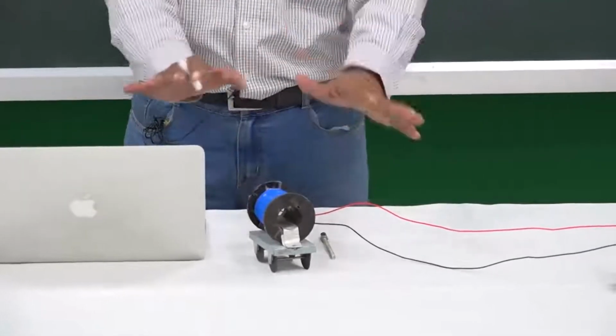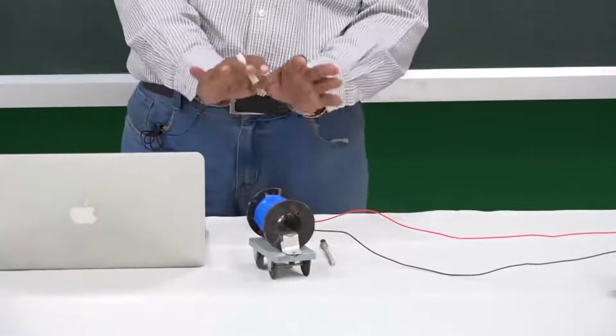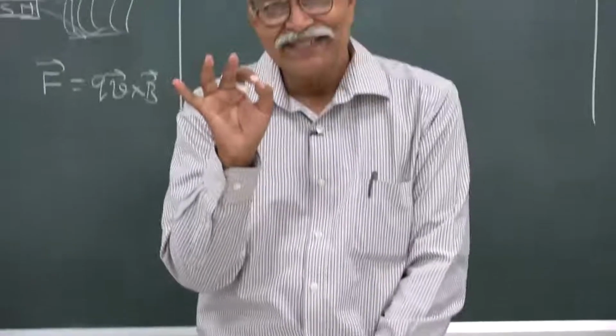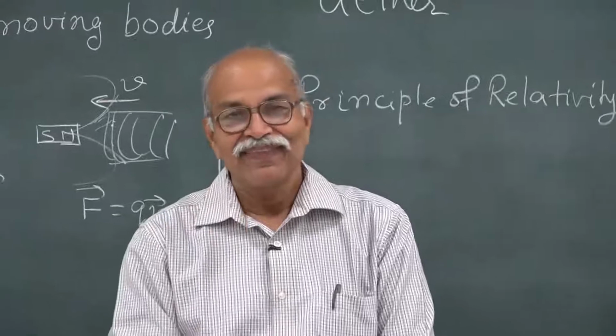So, this room, this table is essentially an inertial frame of reference. Some small non-inertiality is there, but okay.